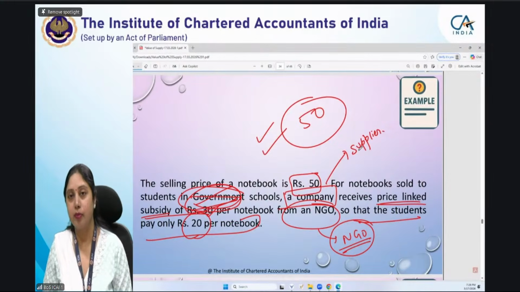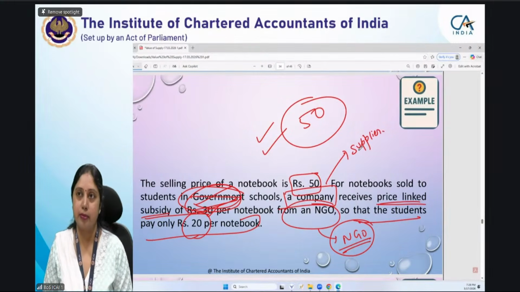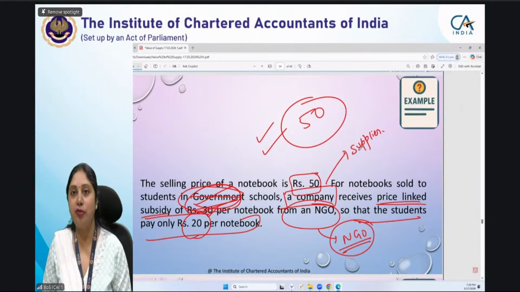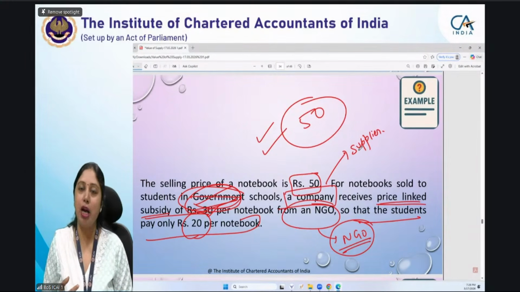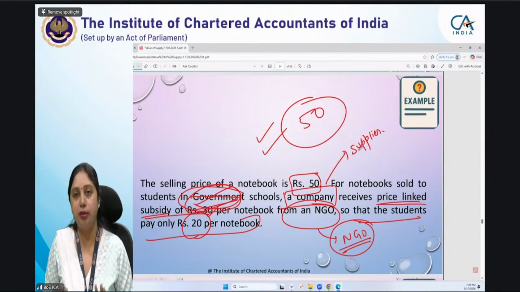Suppose I am taking the NGO as a subsidiary, with a major portion held by the government. No, ma'am. Whatever is the composition of the NGO, the subsidy reduces the value only if you are receiving it from the central government or the state government. Any other kind of entity will not do. Otherwise the subsidy will not be reduced, because otherwise it would have been specifically mentioned in this particular clause.